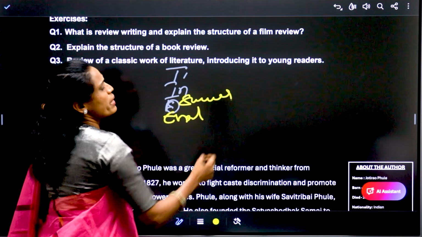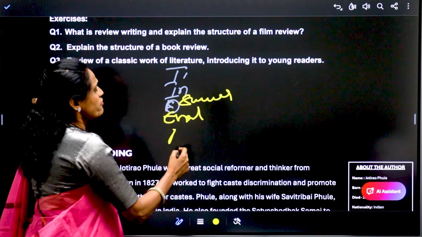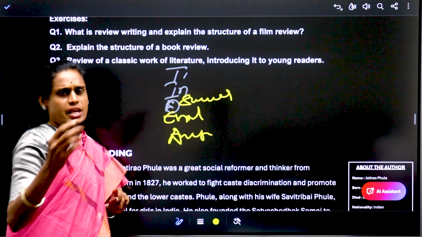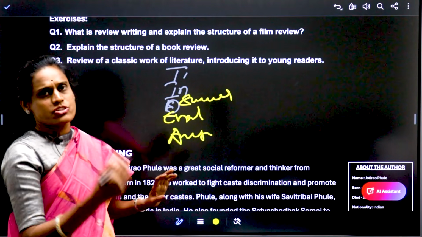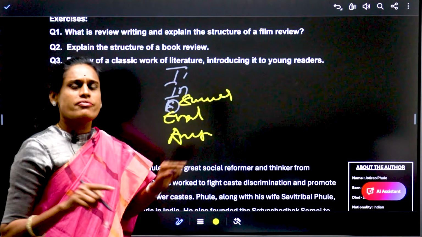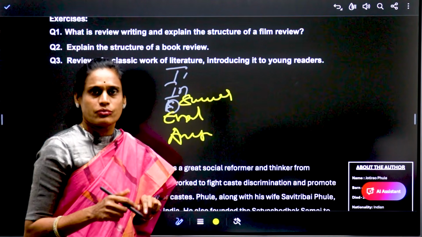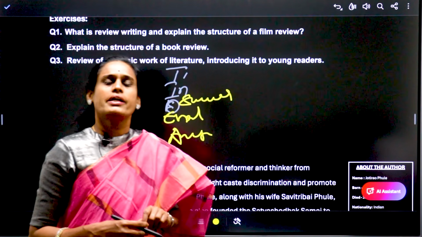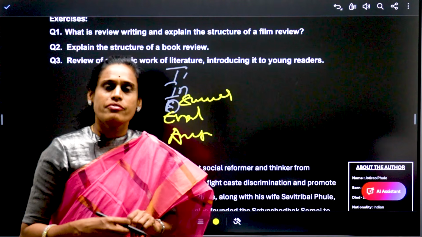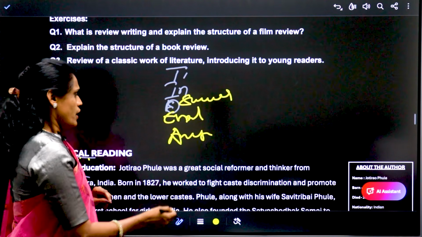You have to brief the main points of the book, and give analysis of that. It's the same as the movie review you have to write, but you have to add a summary as an extra point. Summary in the sense the briefing of the points is very important. Okay, so with this we have completed all the grammar part of review writing, the film review and the book review. Then move on.